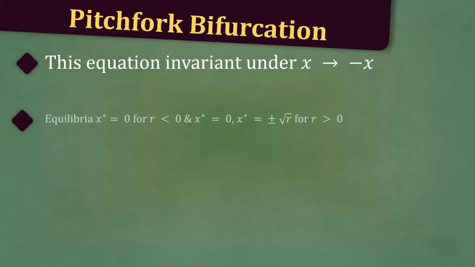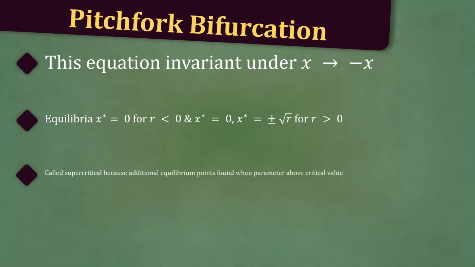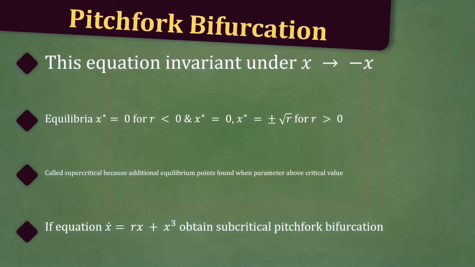The equilibria are x star is equal to 0 for r less than 0 and x star is equal to 0 or x star is equal to plus minus the square root of r for r greater than 0. It is called supercritical because the additional equilibrium points are found when the parameter is above the critical value, which in this case is 0. If we consider the equation x dot is equal to rx plus x cubed, we obtain the subcritical pitchfork bifurcation.